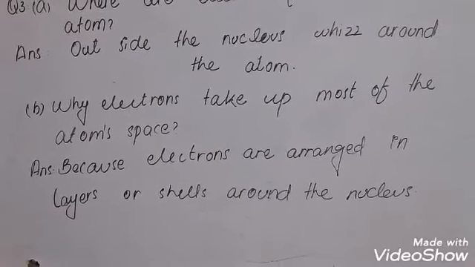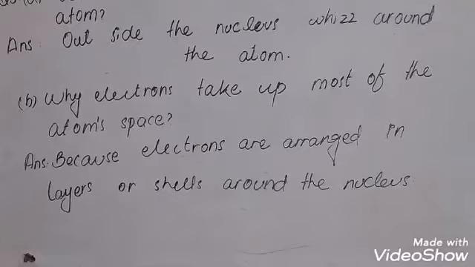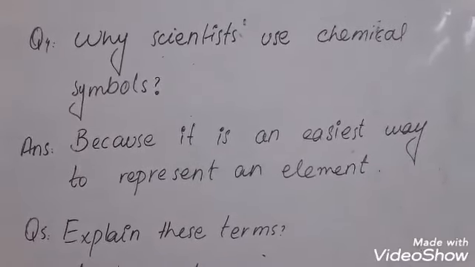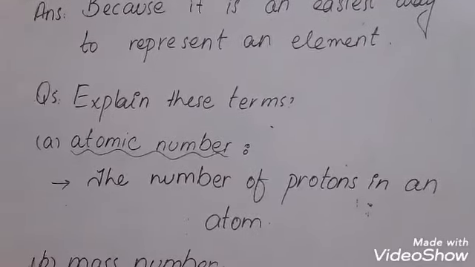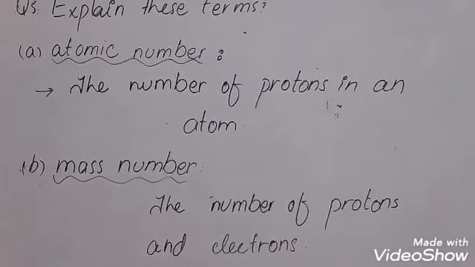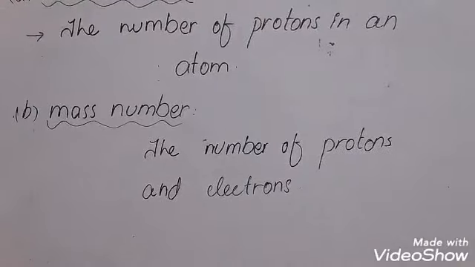Part B, why do electrons take up most of the atom's space? Because electrons are arranged in layers or shells around the nucleus. Fourth question, why do scientists use chemical symbols? Because it is the easiest way to represent an element. Fifth question, explain these terms: atomic number, the number of protons in an atom; mass number, the number of protons and neutrons.